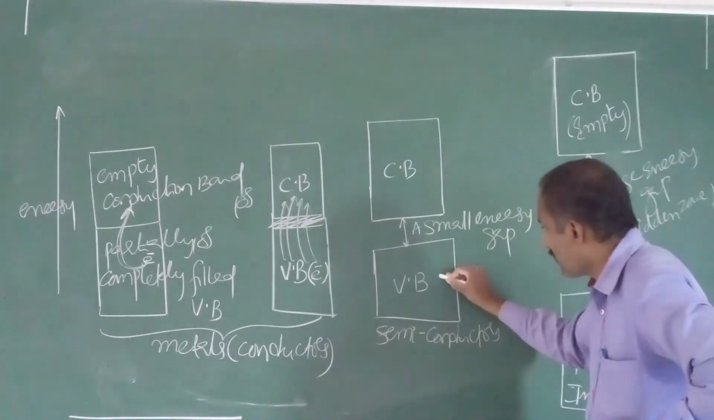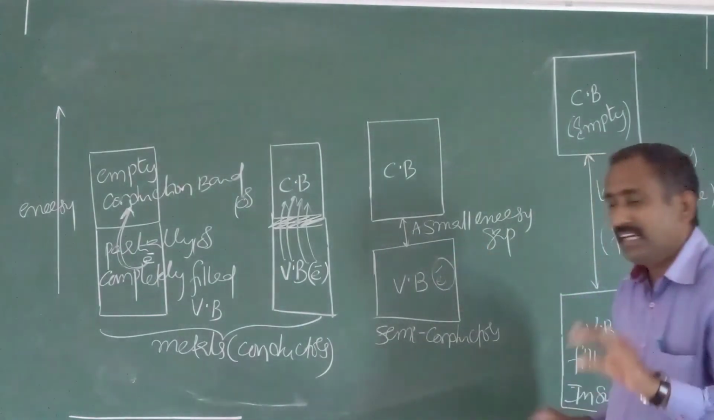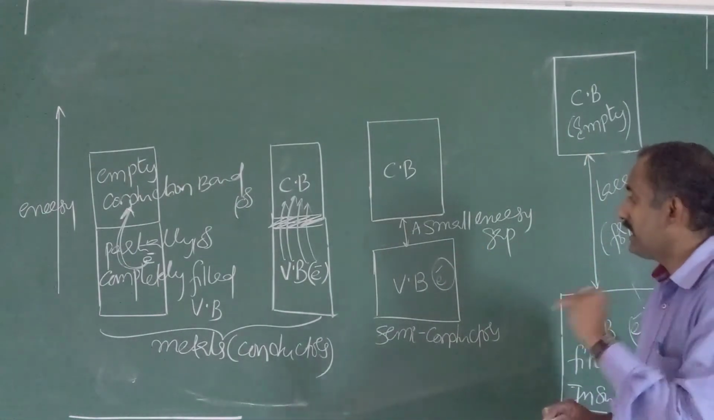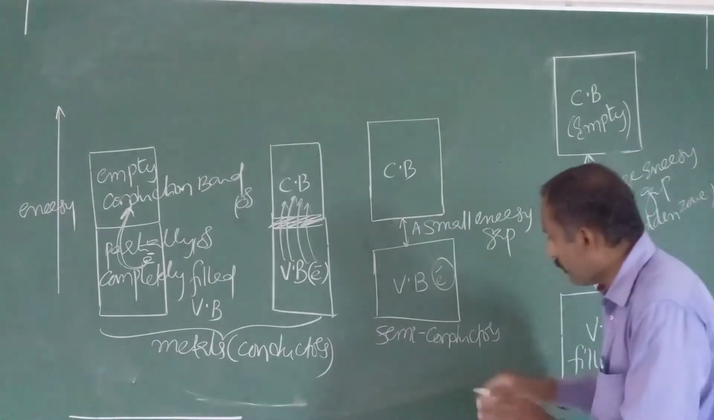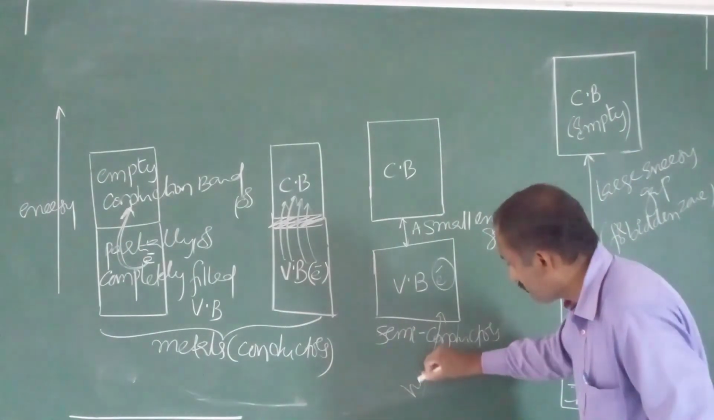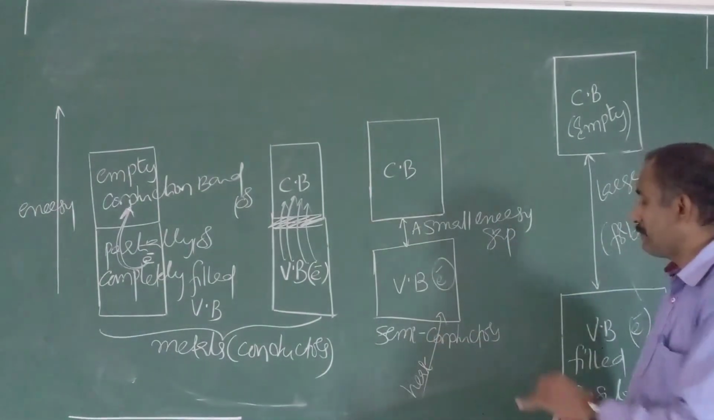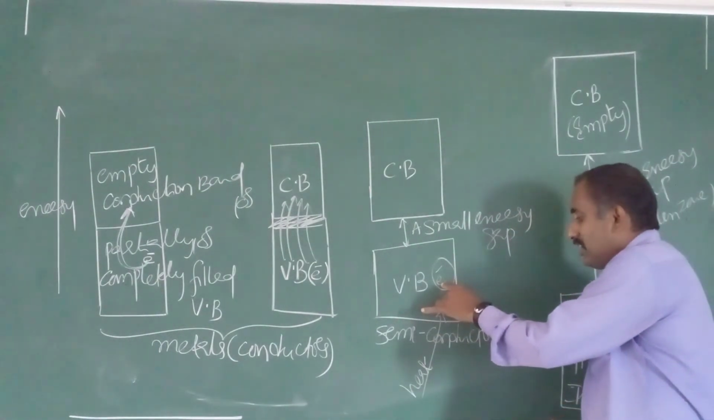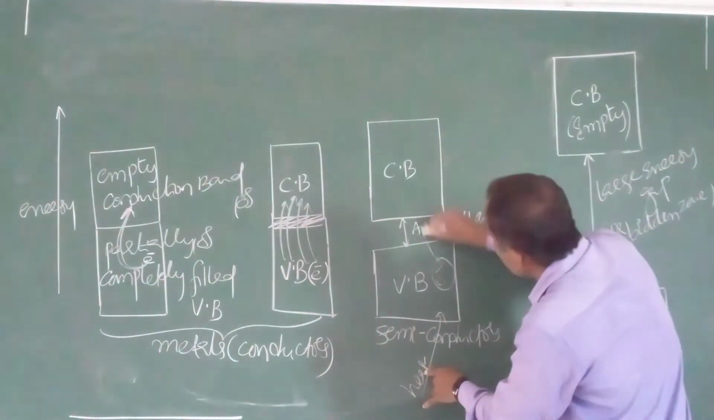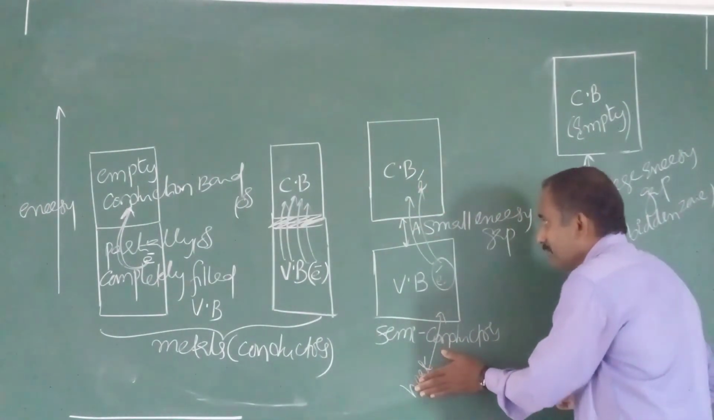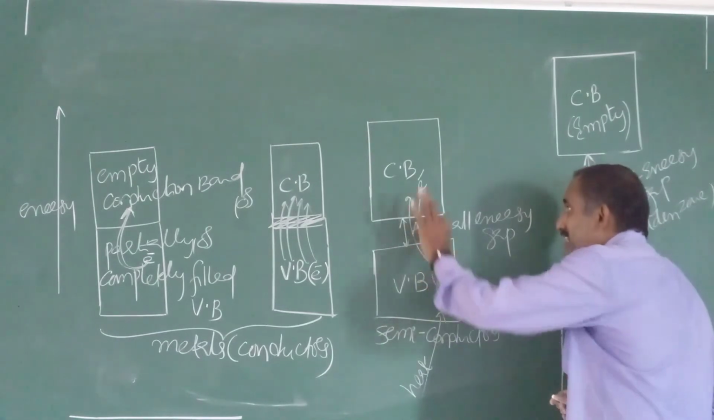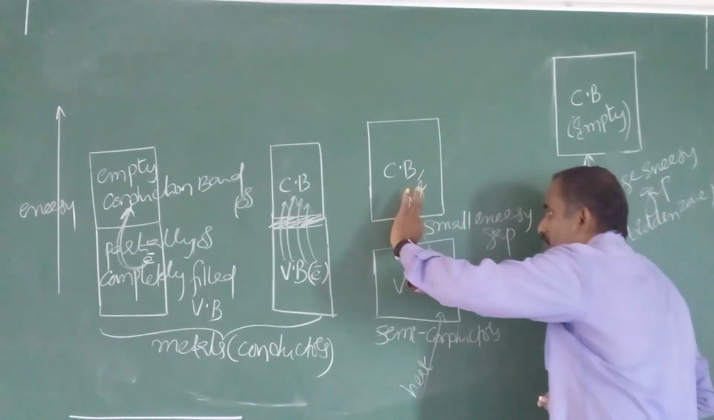Initially electrons are present in the valence band. At low temperature, they do not conduct electricity. Why? Because a small gap is there. If you supply heat energy, that means at high temperature, the electron absorbs heat energy and jumps into the conduction band. If you supply heat energy, the electron easily jumps into the conduction band because of the small energy gap.